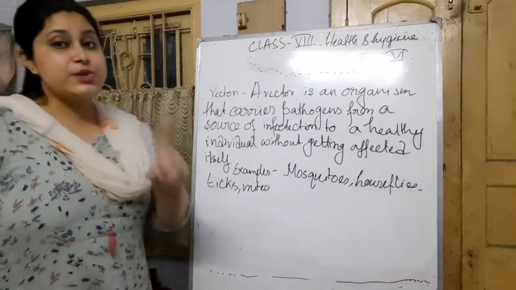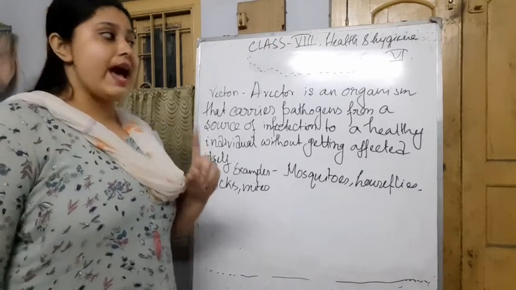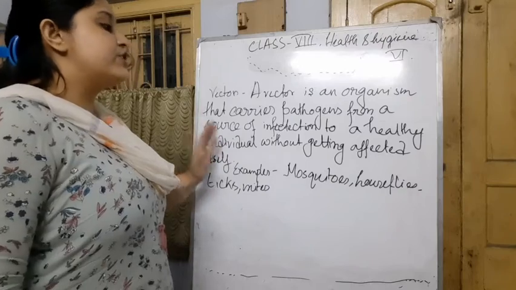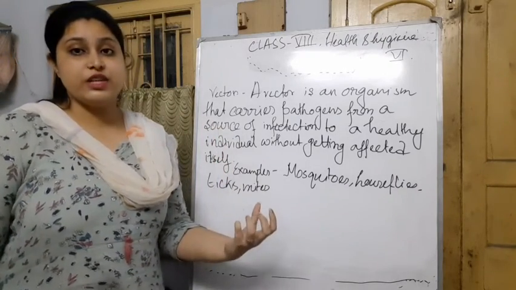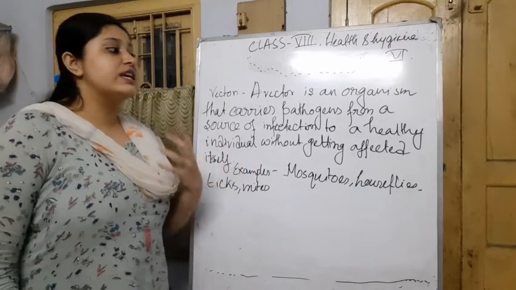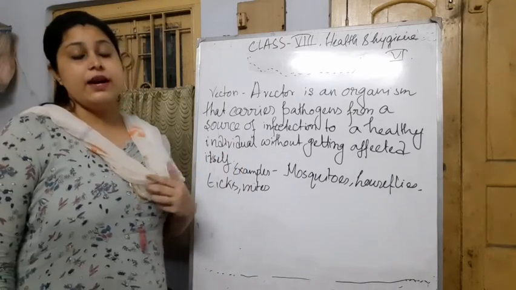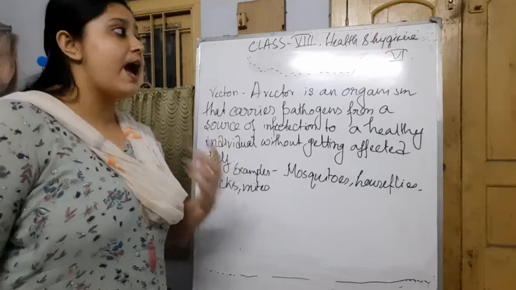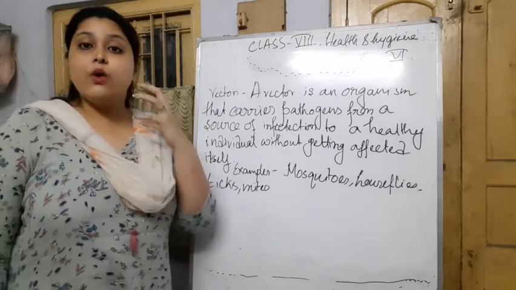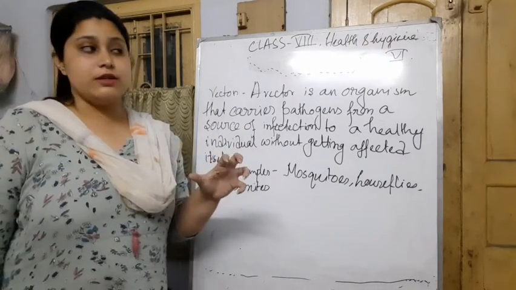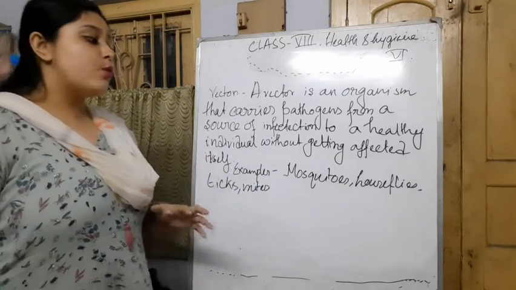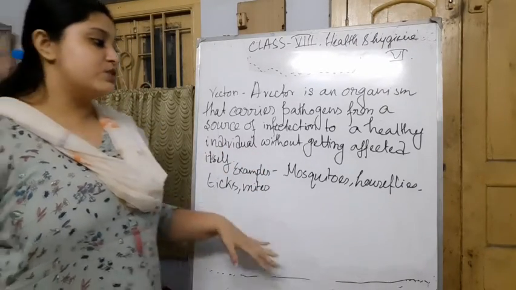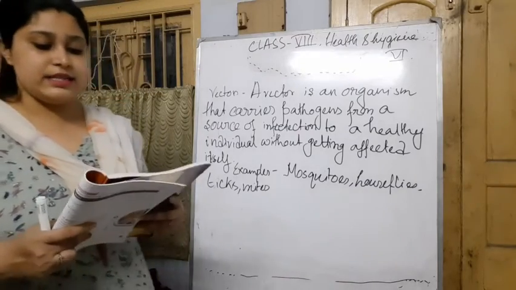But something interesting is that the vector carrying these pathogens does not get affected itself. The disease does not happen in its body. It can only carry the pathogens. Examples are some mosquitoes, houseflies, ticks, mites, etc.